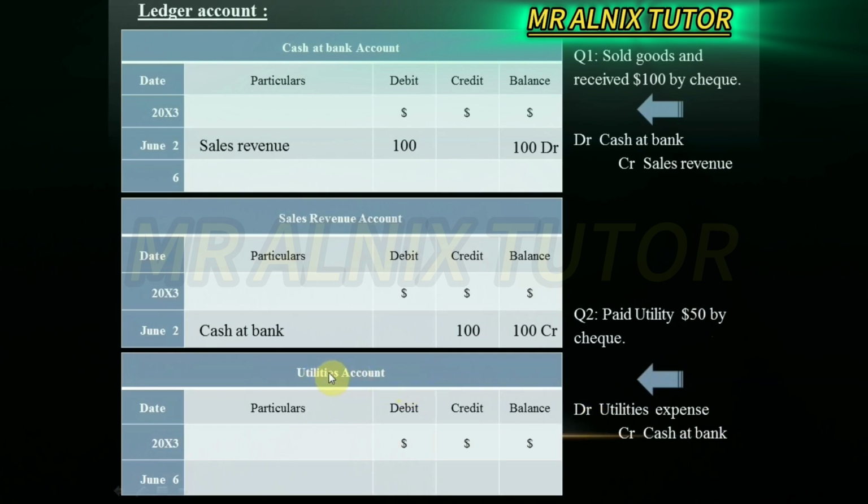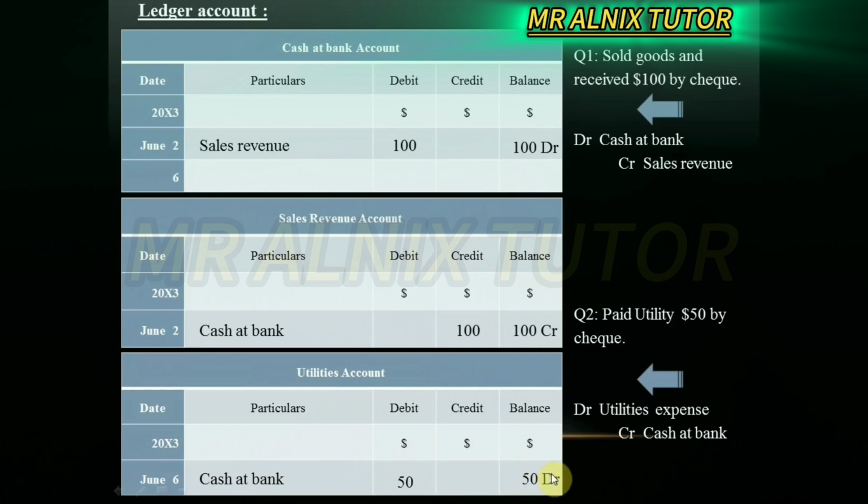Now what is the particular? The partner is cash and bank. So at the end your balance must have 50 DR.